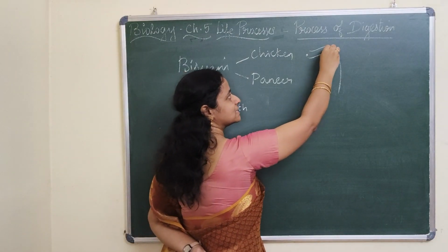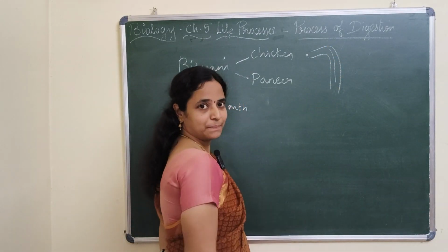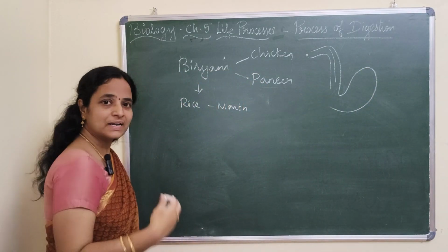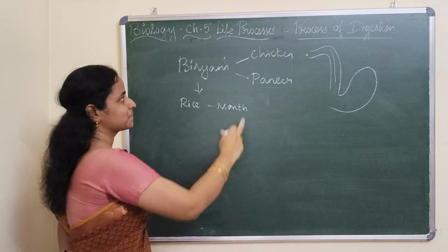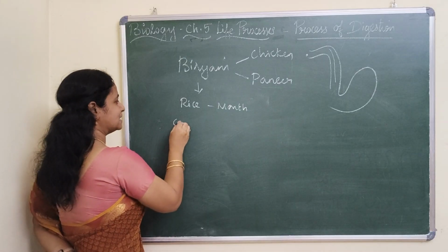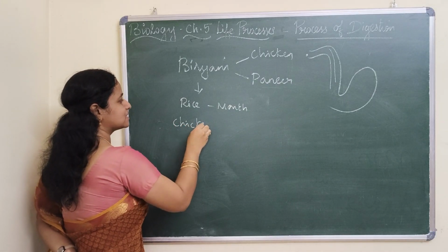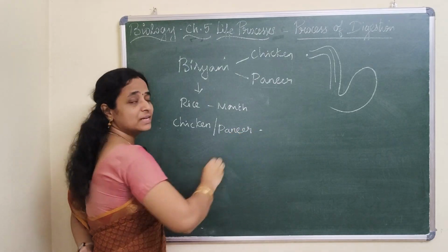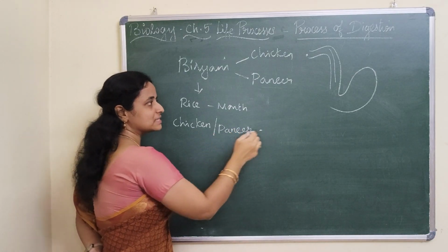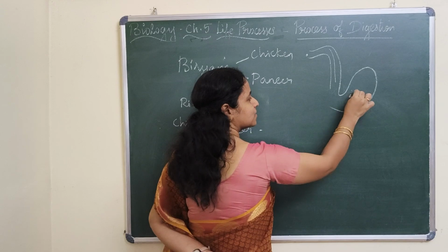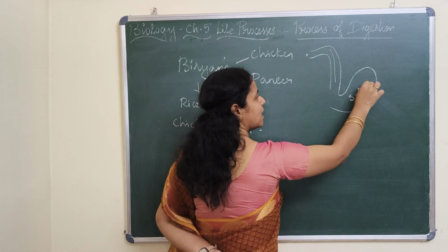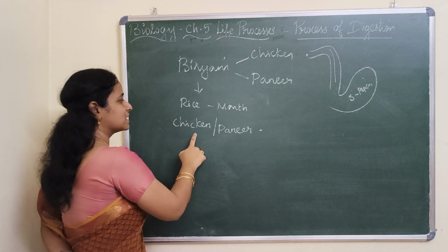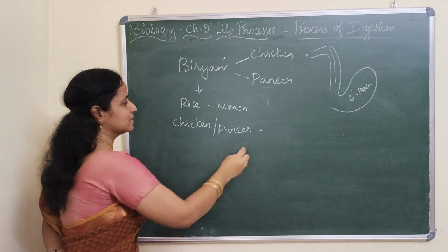Now the food enters the esophagus via peristaltic movement and reaches the stomach. So what digestion takes place in the stomach? Very good. Chicken as well as paneer, because these two are protein-rich. So these two get digested in the stomach with the help of an enzyme called pepsin. So pepsin helps in digestion of chicken as well as paneer. Okay.